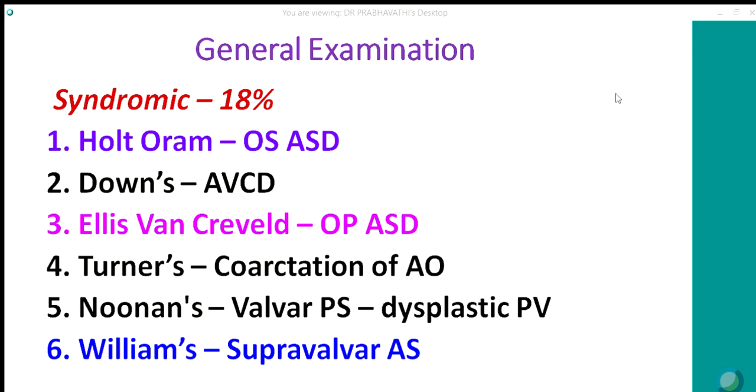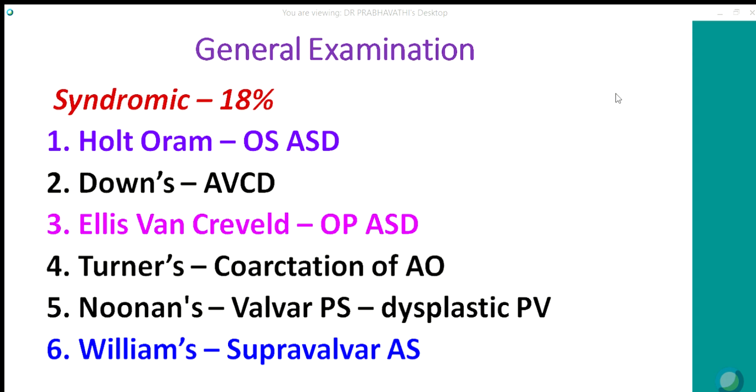Ellis-van Creveld syndrome is an autosomal recessive disorder. It's associated with ostium primum ASD. I will show an illustration of Ellis-van Creveld syndrome. Turner syndrome, which is associated with coarctation of aorta. Noonan syndrome, called male Turner's, though it occurs in both males and females. It's autosomal dominant. It's associated most commonly with valvular PS with a dysplastic pulmonary valve. It can also be associated with ASD, VSD, and hypertrophic cardiomyopathy. This is the only syndromic cause for hypertrophic cardiomyopathy.